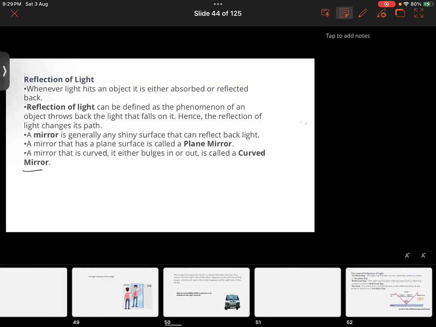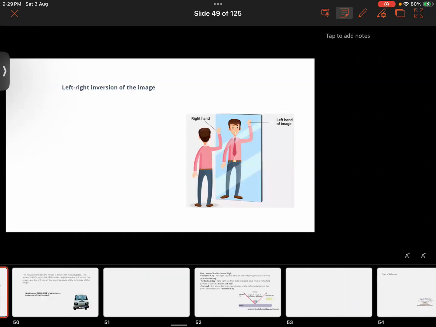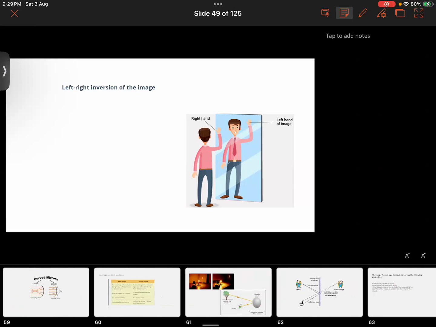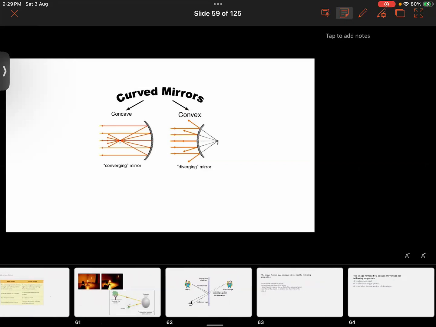Here you can have a look at this mirror, that is a plane mirror, right? But then you have some mirrors like this also that are curved mirrors, like the car's mirror, or the security mirror installed at the corner of malls, a big convex mirror, or the parking slot mirror.